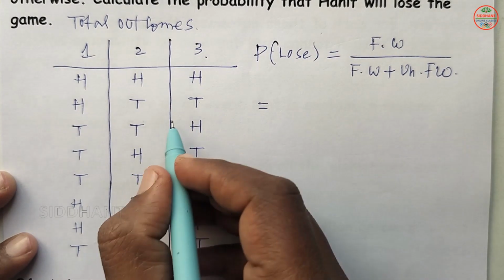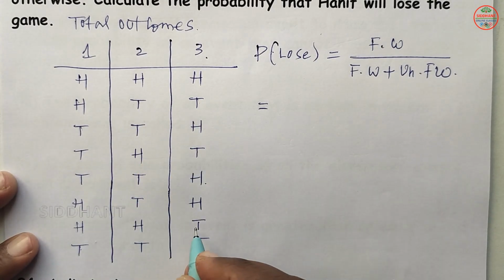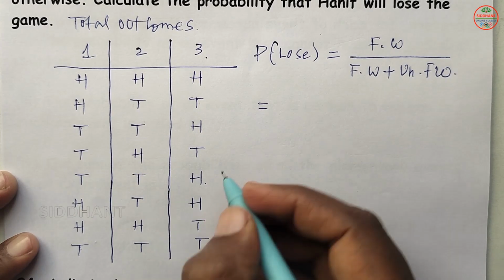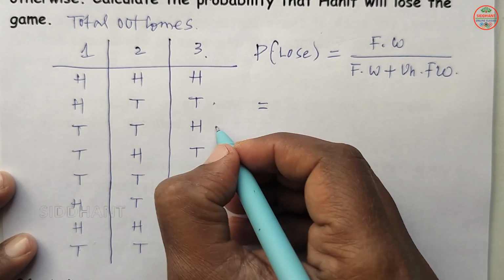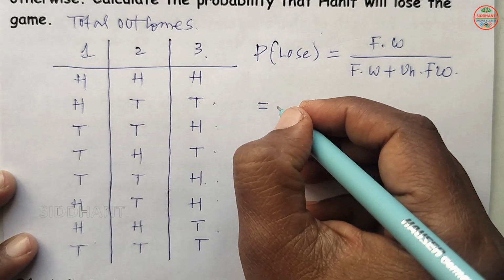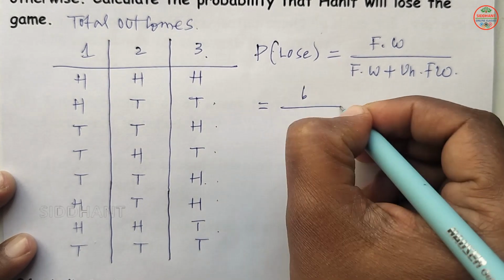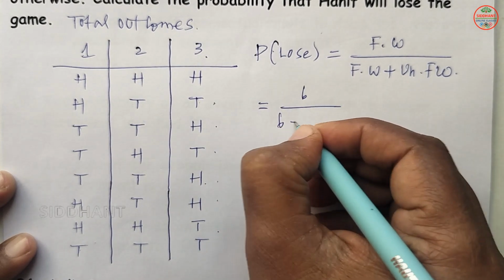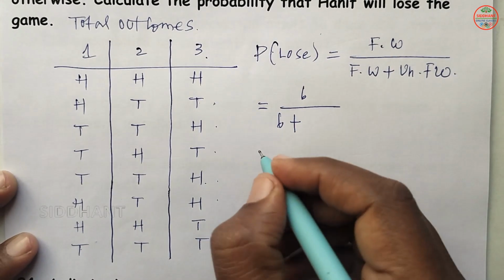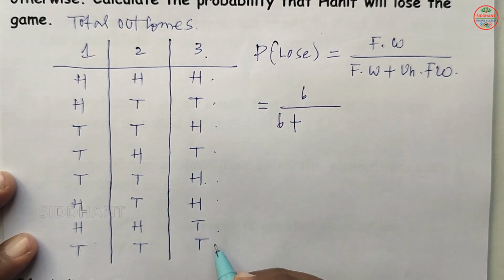The rest are the outcomes which don't have 3 heads or 3 tails. How many outcomes are there? 1, 2, 3, 4, 5, 6. So the favorable ways for losing the game will be 6, plus unfavorable ways, which are 3 heads and 3 tails, that is 2.